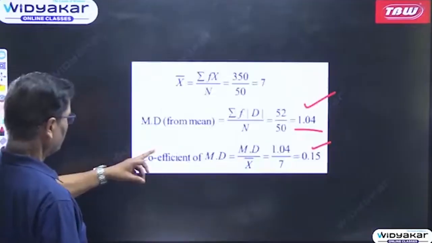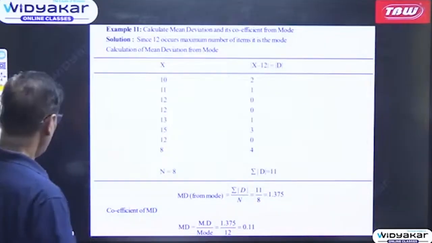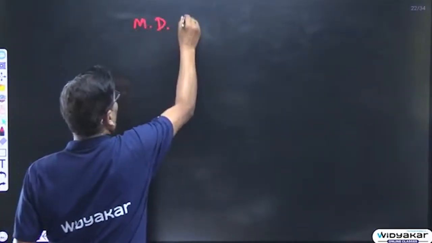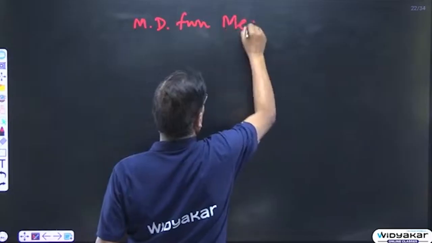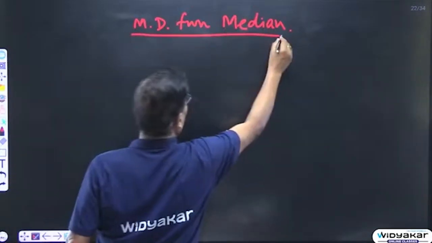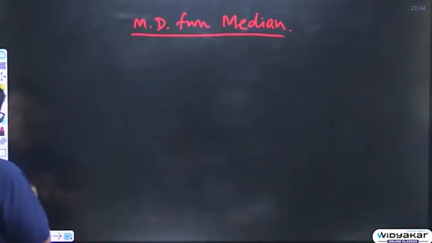Before that, this is the given formula. Now we will calculate mean deviation from the median. There the formula will be the same. Let us take one example.